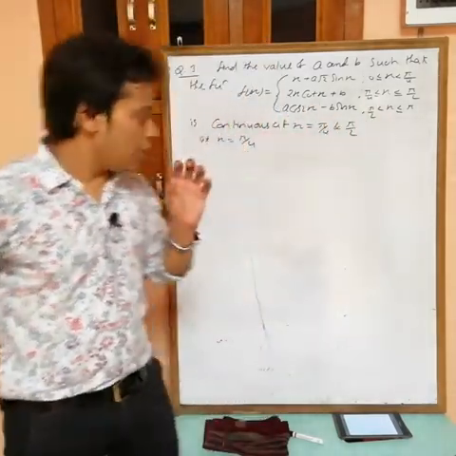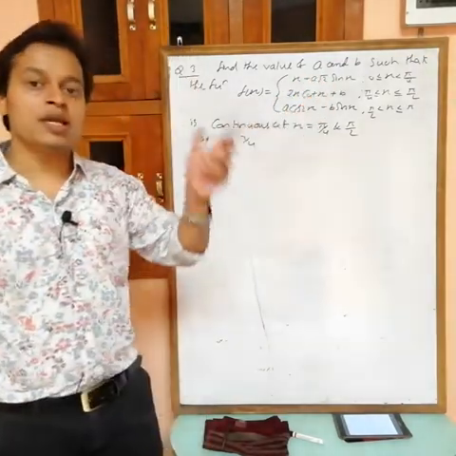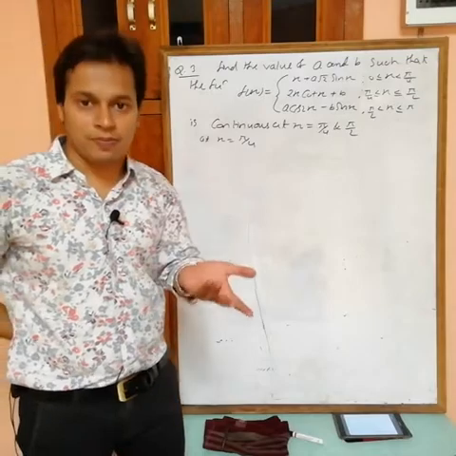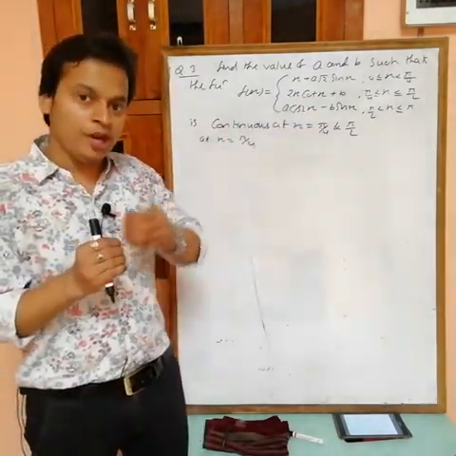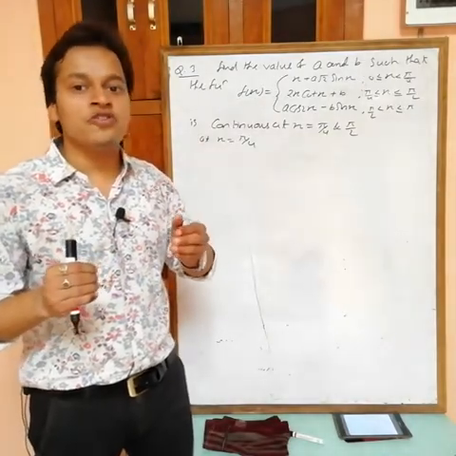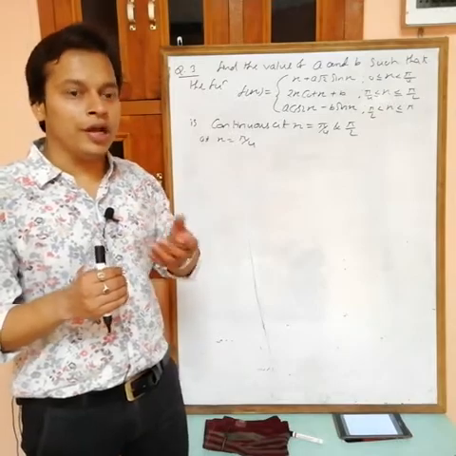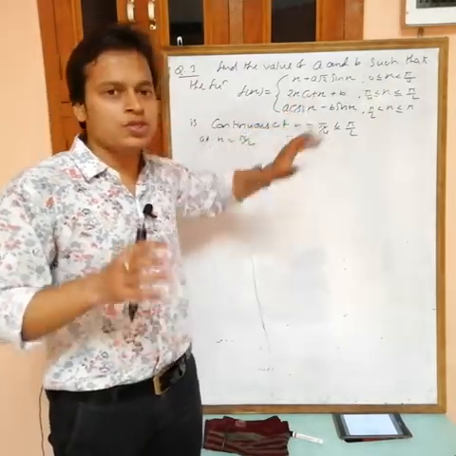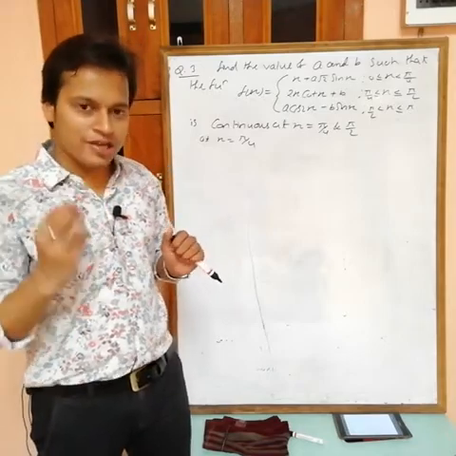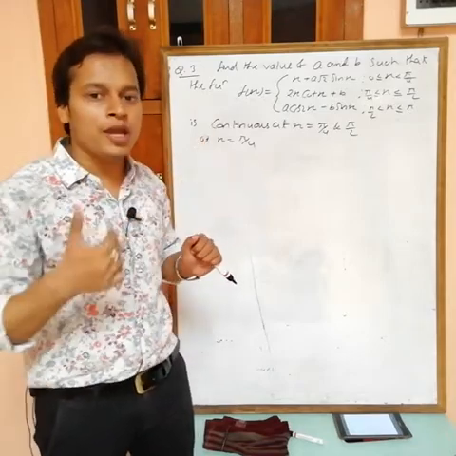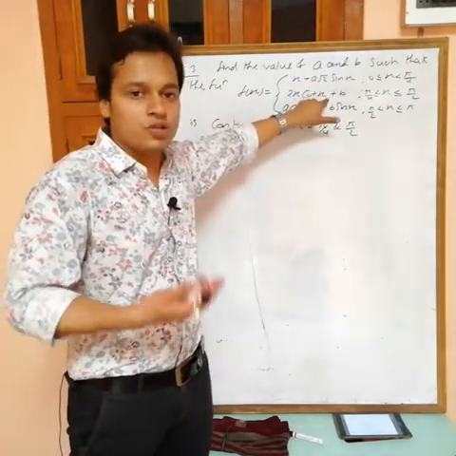So when x is less than pi by 4, this is the value. If x is equal to pi by 4 or greater than pi by 4, then this is the value. Okay. It means f(pi by 4) and RHL, where RHL is the value of the function at pi by 4 plus h. So f(pi by 4) and RHL both you will get from this one, so there is no need to find both. Actually, out of LHL, RHL and f(pi by 4), compare any two such that one we get from this one and the other from this one.